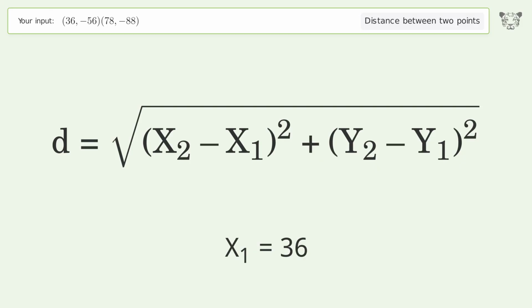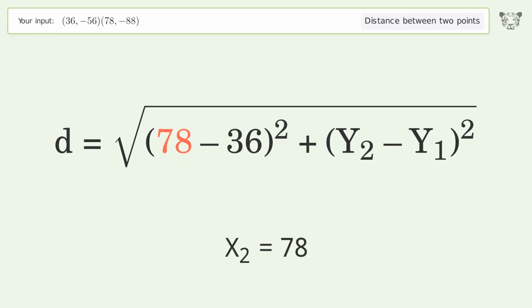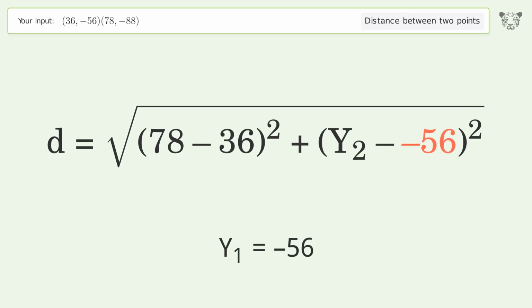x1 equals 36. x2 equals 78. y1 equals negative 56. y2 equals negative 88.